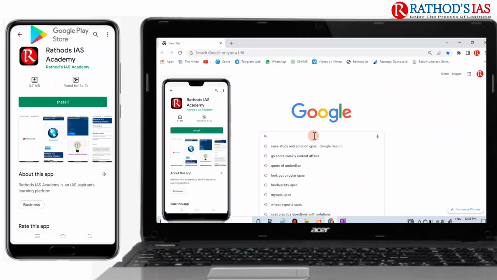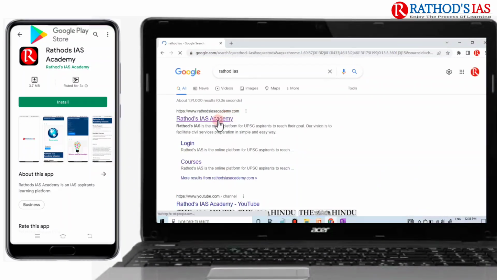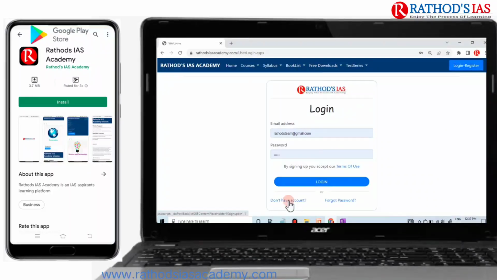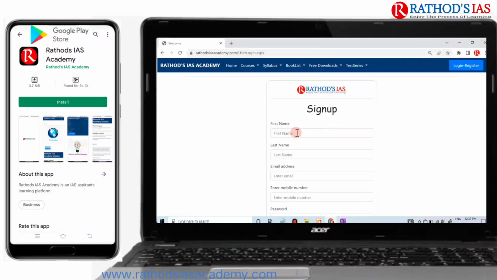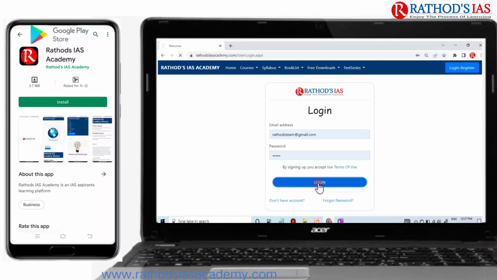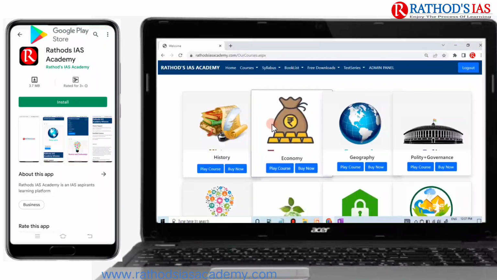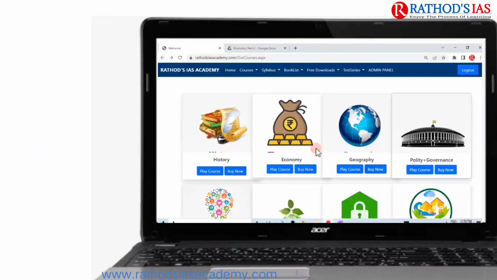Go to Google and type Rathod's IAS. Then you can see our website, Rathod's IAS Academy. There you have to click on login or register in the blue color. If you have not registered yet, click on "do not have account" and fill in the details. Once you have logged in, click on the courses. There you can see the course list, and in this course list, you can see a wide range of courses.